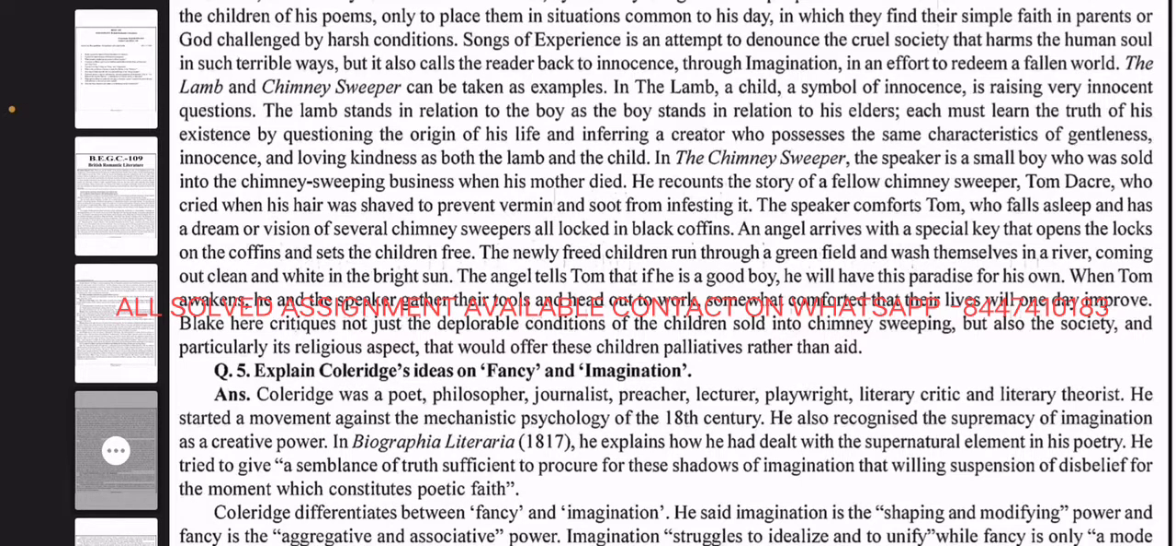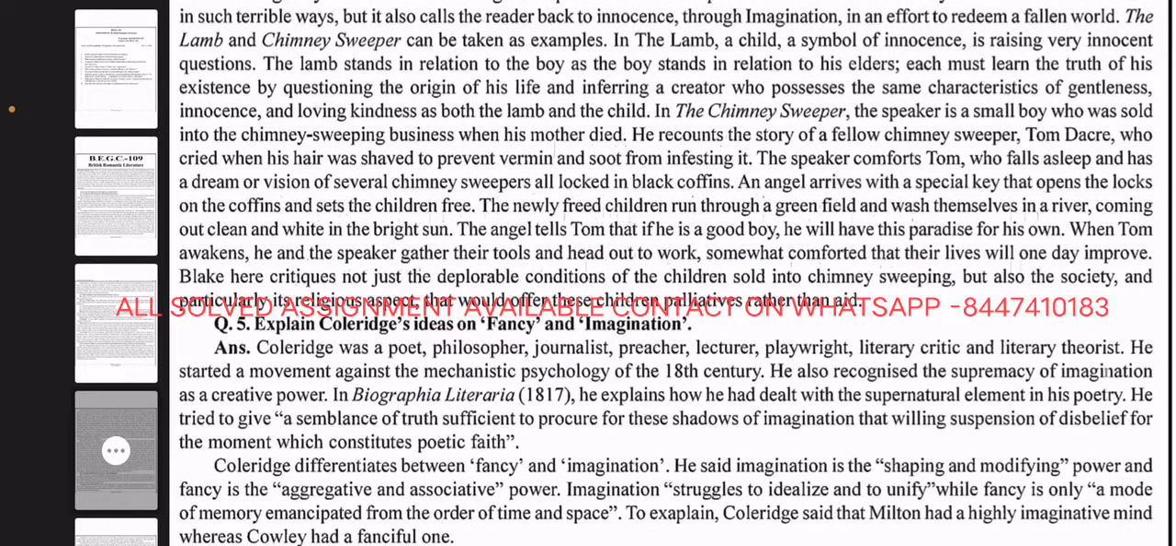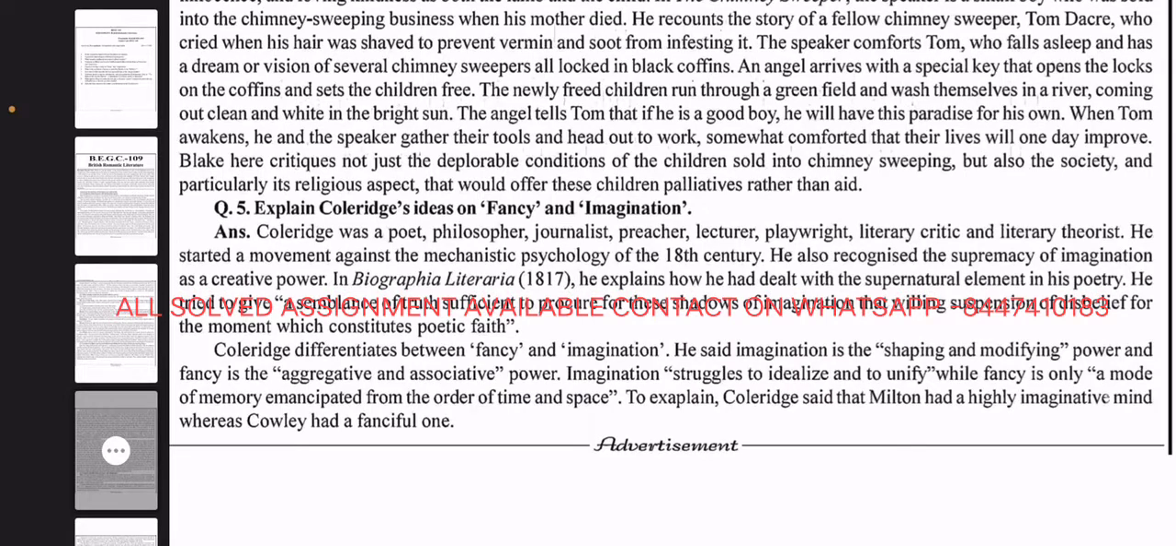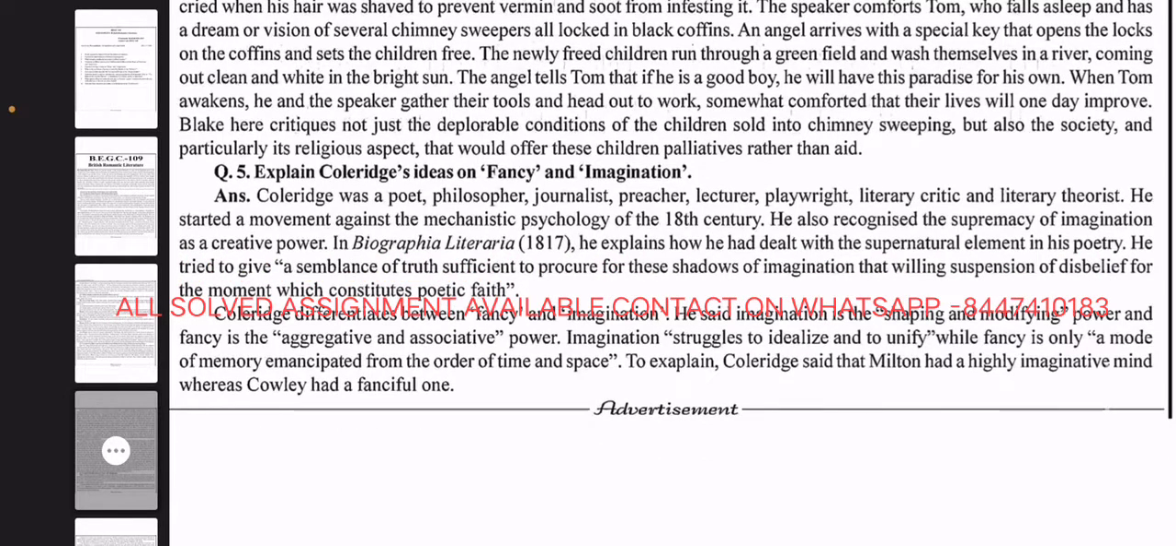Blake here critically examines not just the deplorable condition of the children sold into chimney sweeping, but also the society and particularly its religious aspect that would offer these children palliatives rather than aid. Question 5: Explain Coleridge's ideas on fancy and imagination.